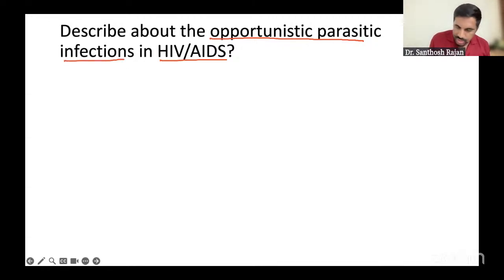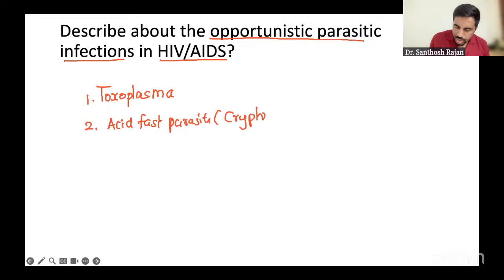So what are the list? The first one you're going to write is toxoplasma. Definitely you're going to write toxoplasma. Then the second one is acid-fast parasites. Especially two are very common: cryptosporidium and isospora. Cyclospora is very, very less common. Crypto and isospora are very common, so you have to mention them.